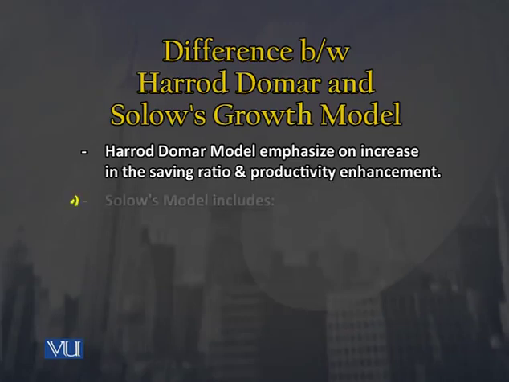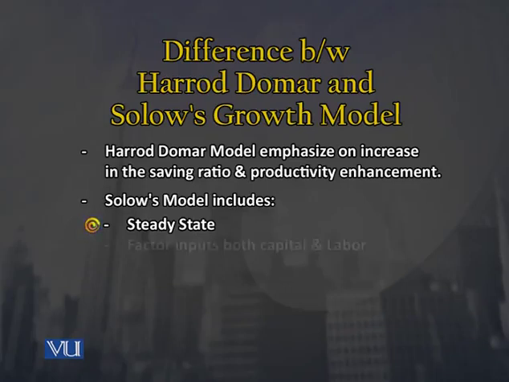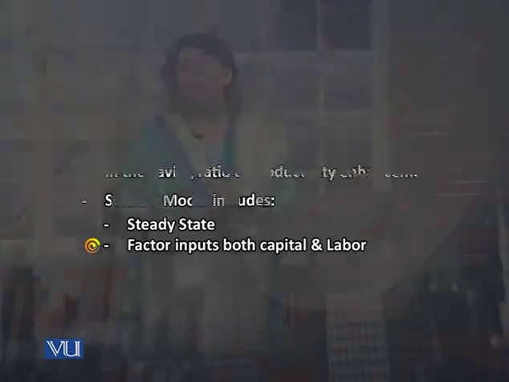However, when we look at the growth model promulgated by Solow, we observe that here they talk in terms of the steady state, and they account very rightly that the factor inputs, both capital and labor, are subject to diminishing returns to scale, which is a bit more realistic.